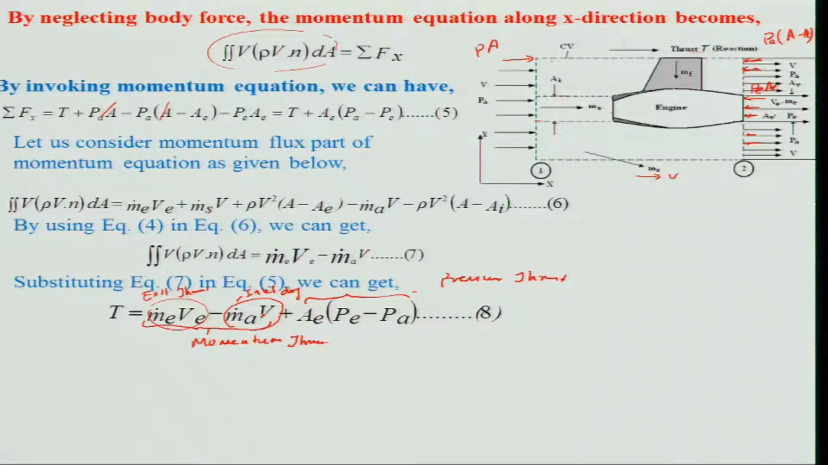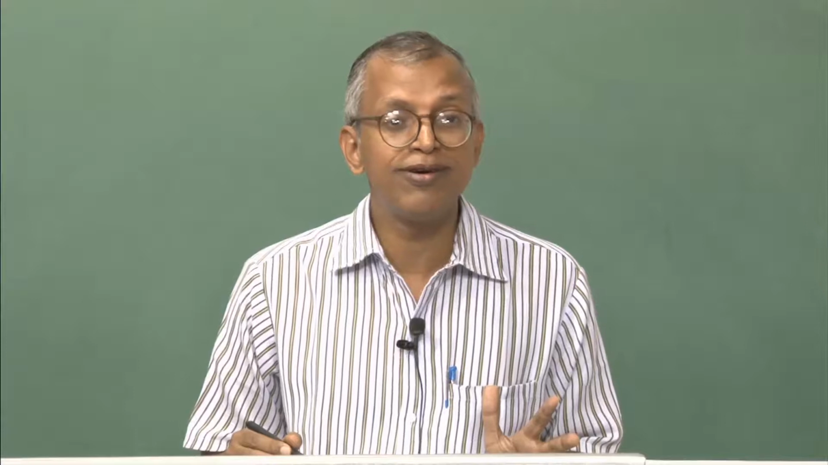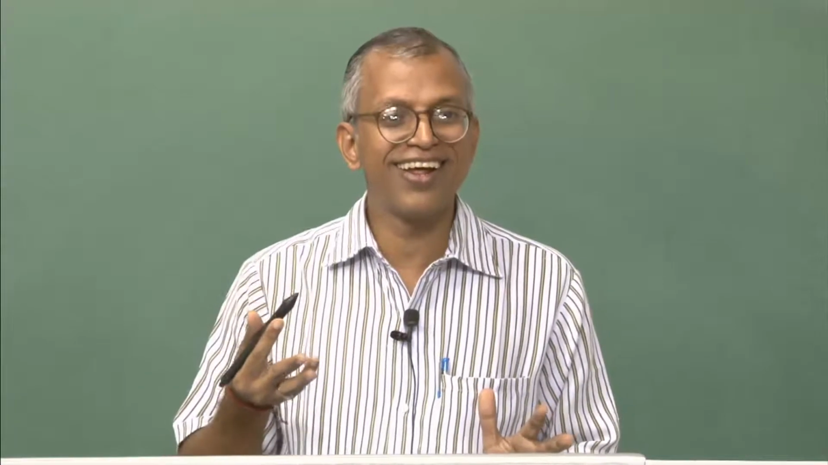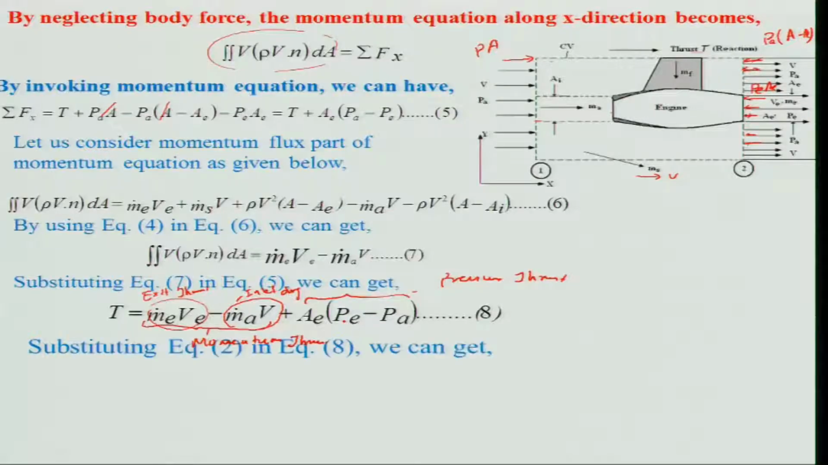Then what will happen if my flight velocity is 0? I will be only on the land, but I may get a thrust. And keep in mind that this thrust can be maximum when it is fully expanded. That means, if the nozzle is fully expanded, that is P E is equal to P A, that is a fully expanded nozzle, then you will get the maximum thrust.